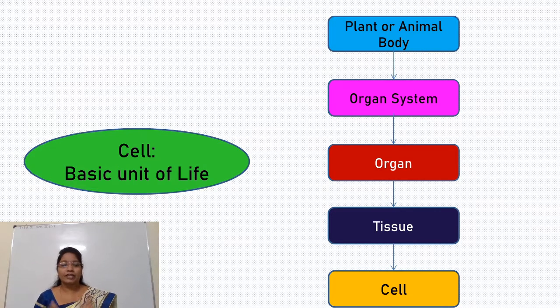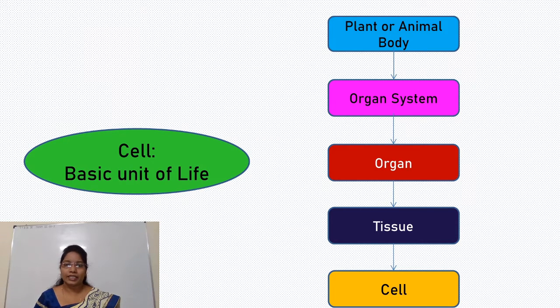So friends, as we know, cell is called the basic unit of life. Why is the cell called the basic unit of life? We, as human beings, are multicellular organisms.